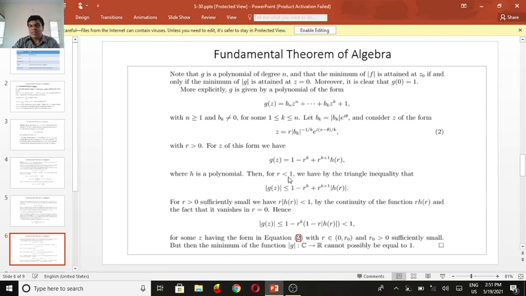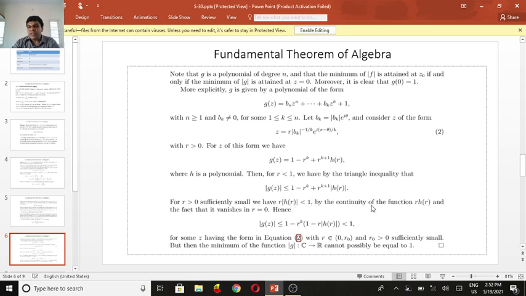Then for r less than 1, by the triangle inequality, the absolute value of g of z is less than or equal to 1 minus r to the power k plus r to the power k plus 1 times the absolute value of h of r. For r positive and sufficiently small, we have r times the absolute value of h of r less than 1.